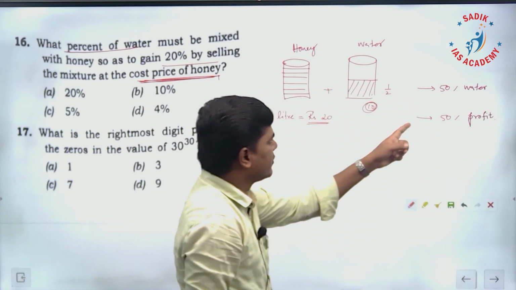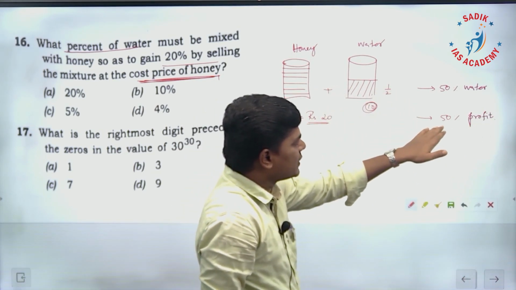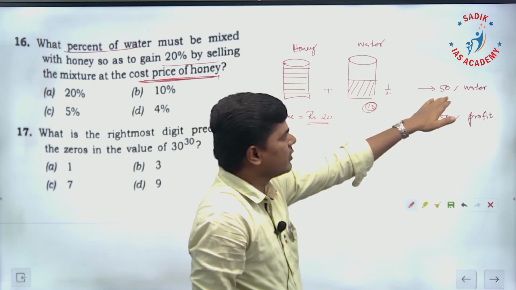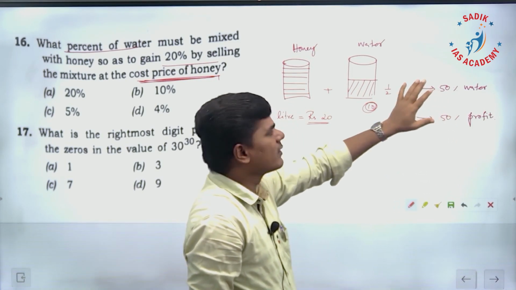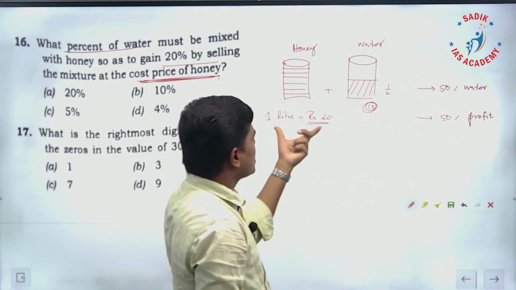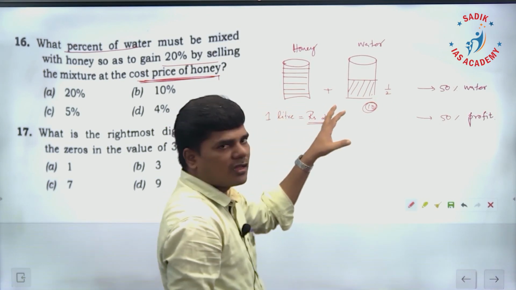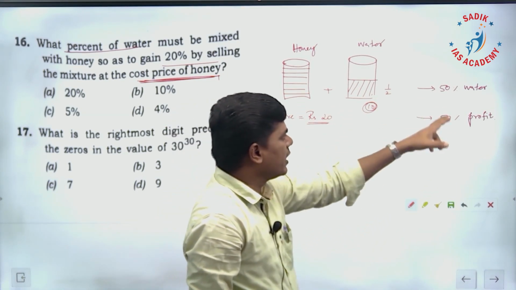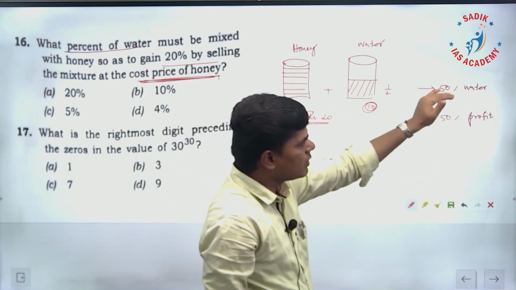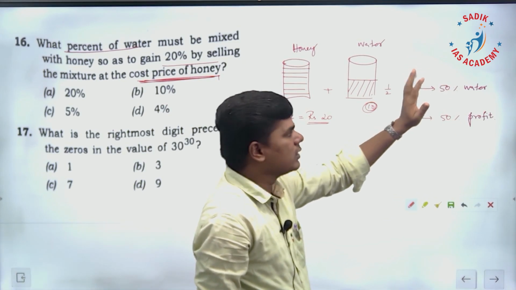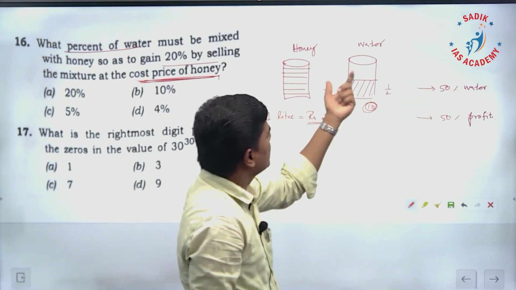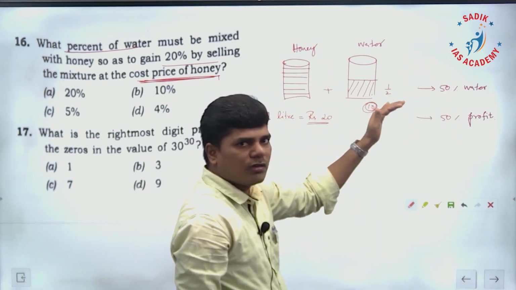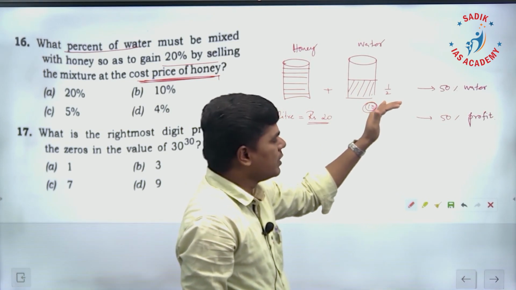If you look at this, the profit is 50% means we are adding 50% of water. This concept, because the cost price of the honey and the mixture are same, that's why you are getting the profit percentage equal to the percentage of water you are adding. Suppose if we add 20% of the water, the profit is going to be 20%.